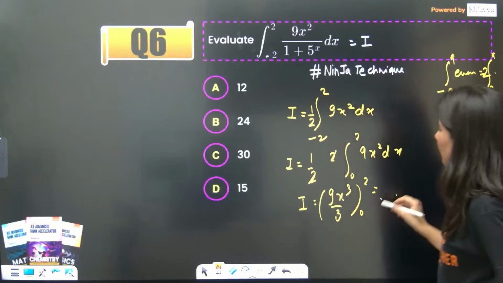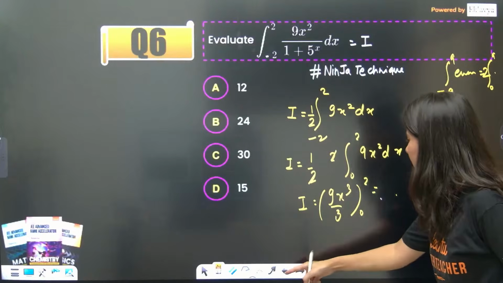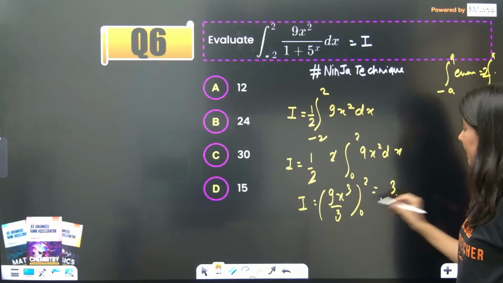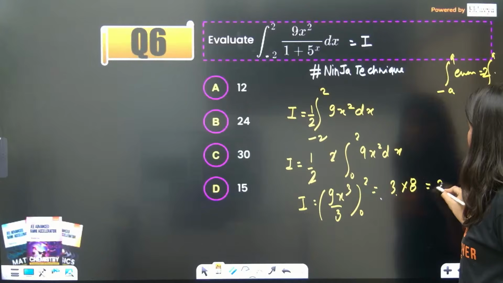If you put the value, 9 by 3 is what? 3. X cube into 8. So this is nothing but 24.